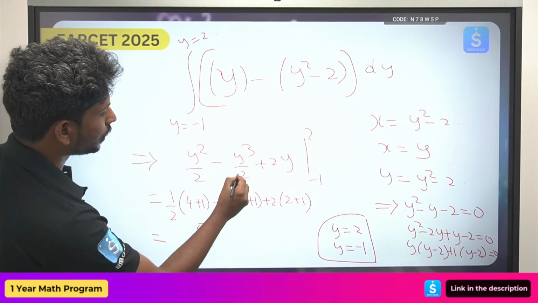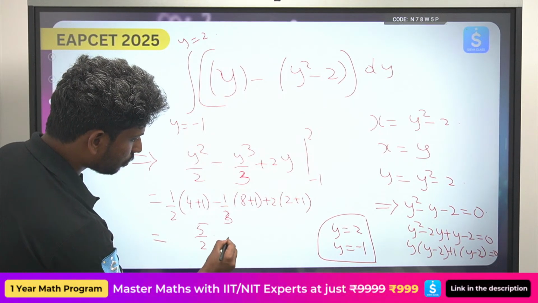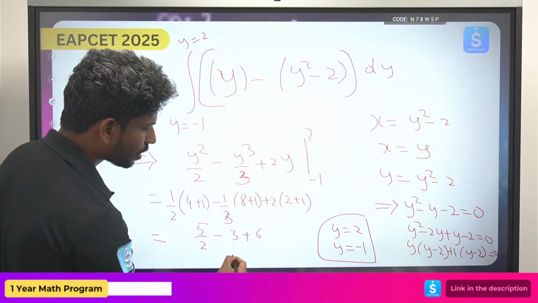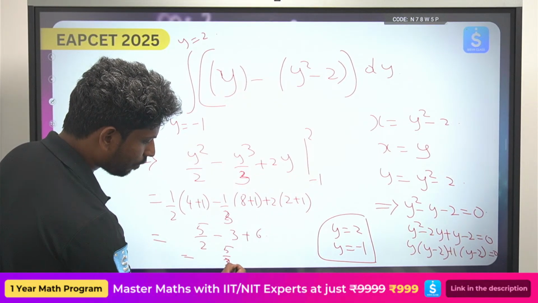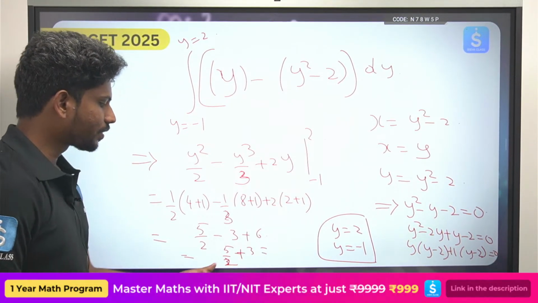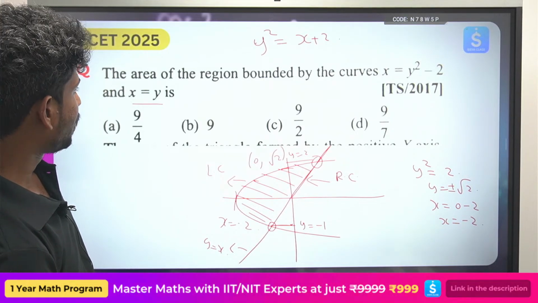Oh, did I do the calculation correctly? This is y cube by 3. Okay, so 5 by 2 minus 9 by 3, which is 3. 2 times of 2 into 3 is 6. So minus 3 plus 6. So 5 by 2 plus 6 minus 3 is 3. Now you try to find out, 6 plus 5, 11. 11 by 2. The answer is 11 by 2.